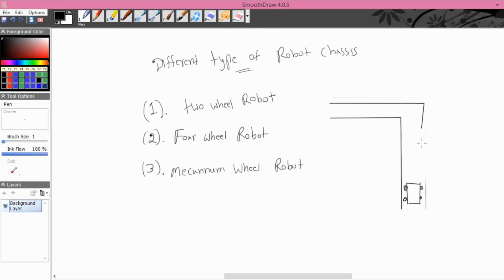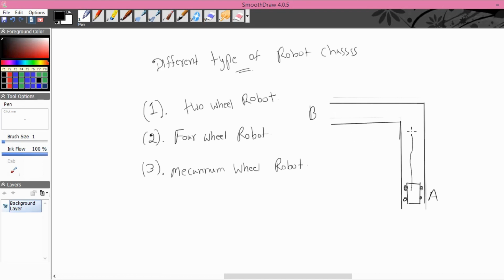This needs to transport some things from right. So this is place A and this is place B. There is a load which needs to be carried from position A to position B. So this is the path.